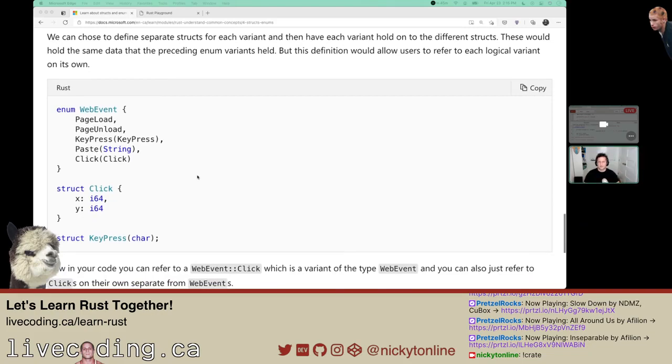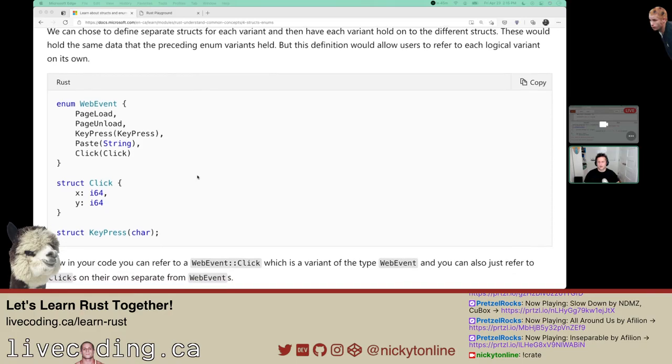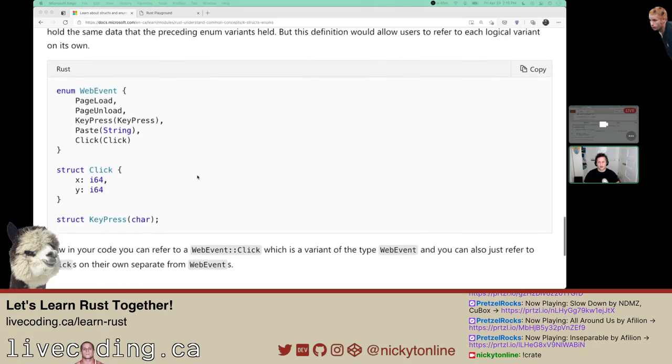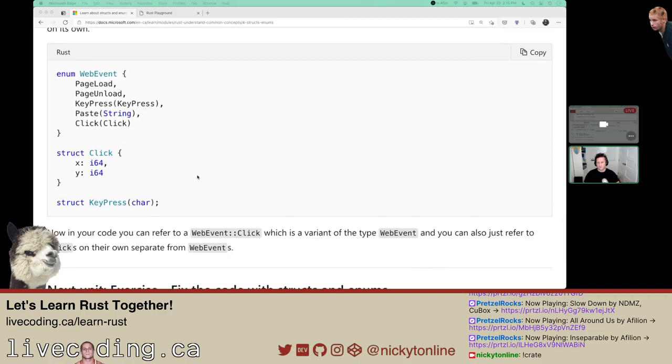These would hold the same data that the preceding enum variants held. But this definition would allow users to refer to each logical variant on its own. Let's see how this plays out.